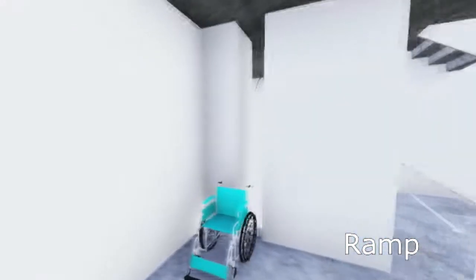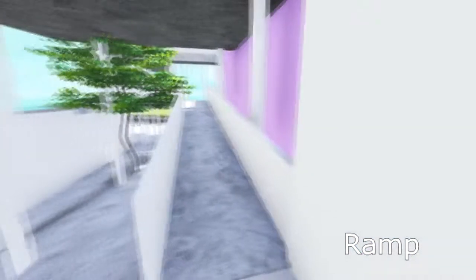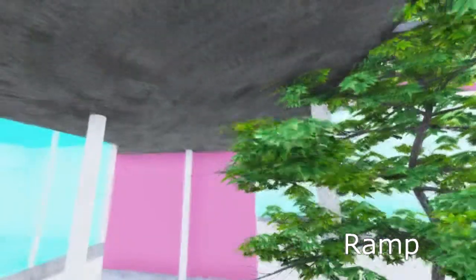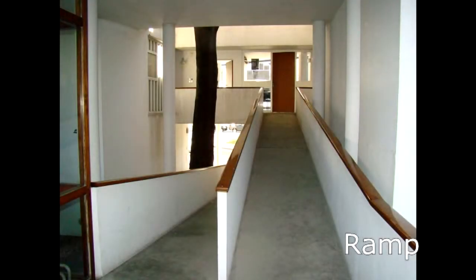A ramp is used to link the two main volumes, and it connects the entrance hall of the house and the work area. Through this architectural promenade, the ramp provides a very sequential perception for the traveler. The promenade of Le Corbusier leads the vision, imposes a walk linked to a cinematic vision, and traces a scenic itinerary.